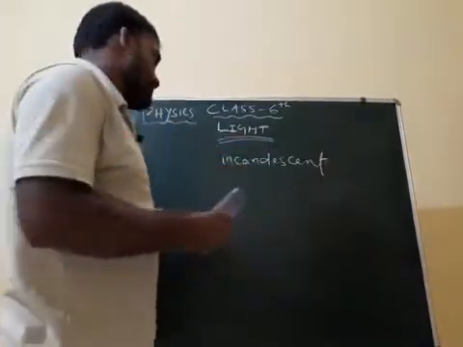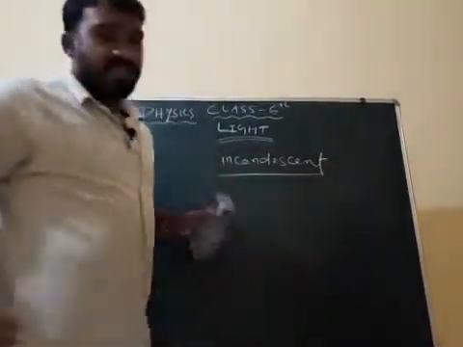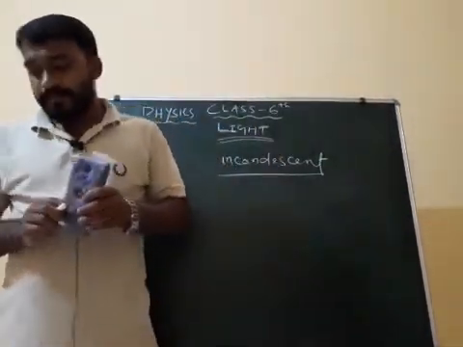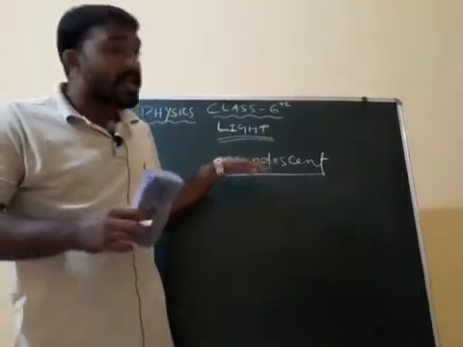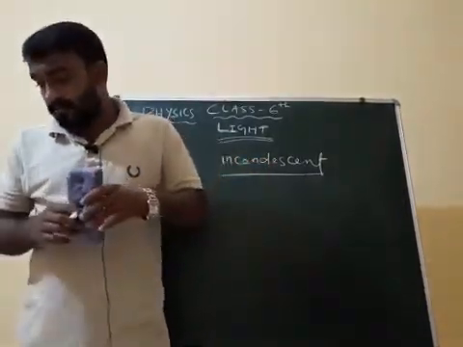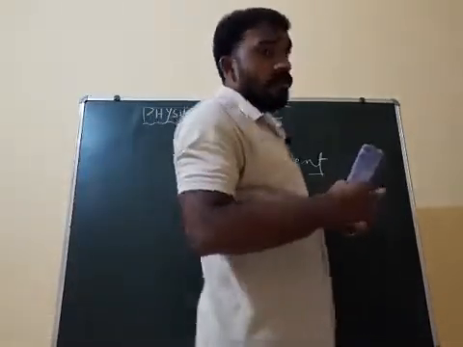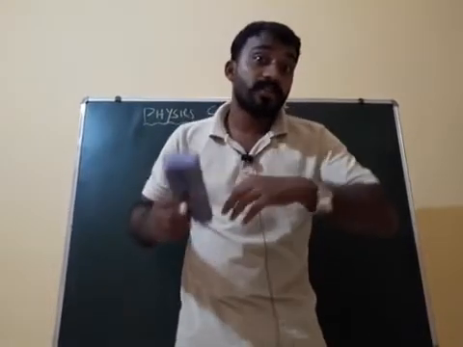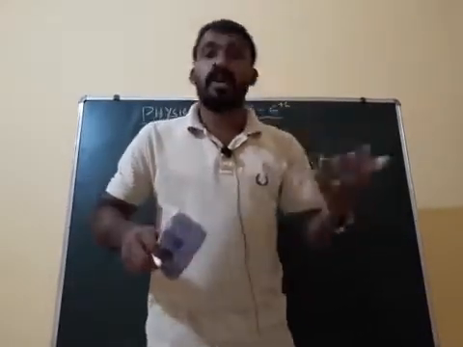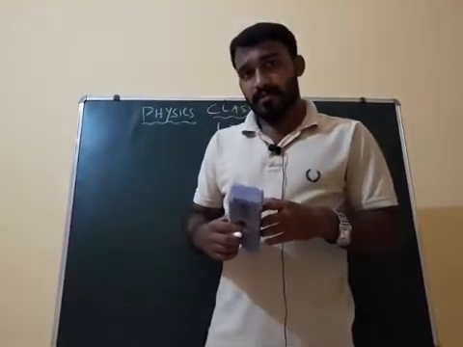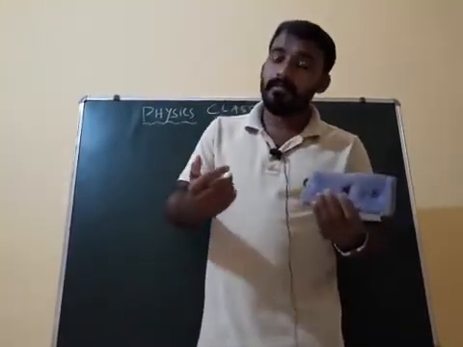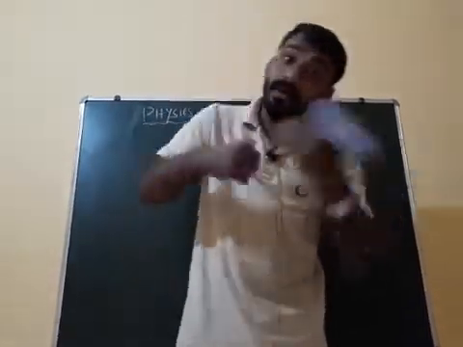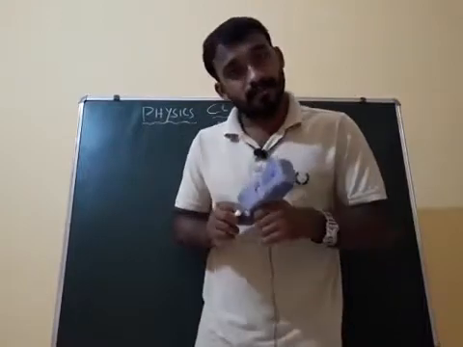Incandescent source of light. What do you mean by this? First, the word incandescent means glowing by producing heat. Incandescent source of light means which produces heat as well as glows. Fire, glowing but producing heat also. Electric heater, it is glowing and producing heat also.